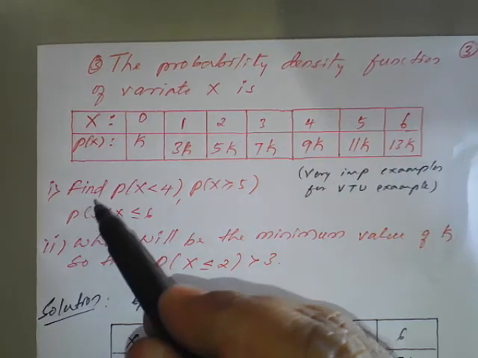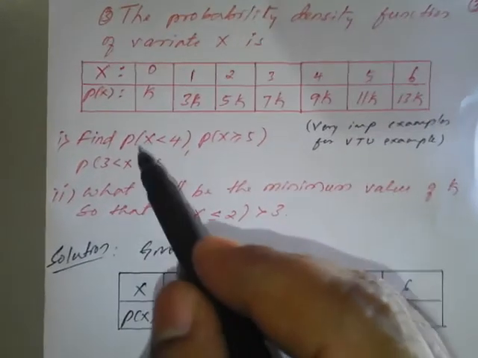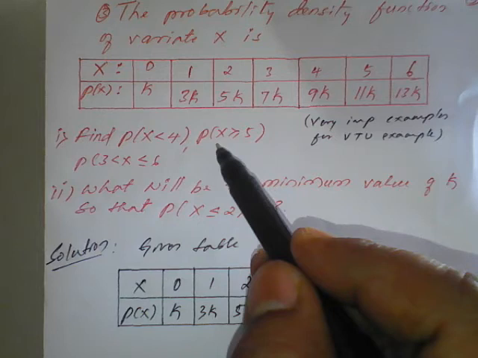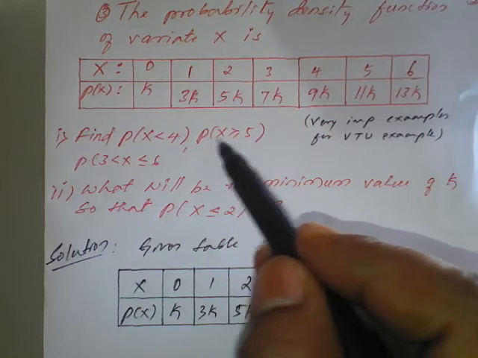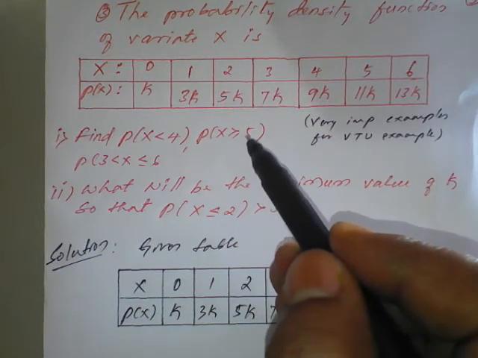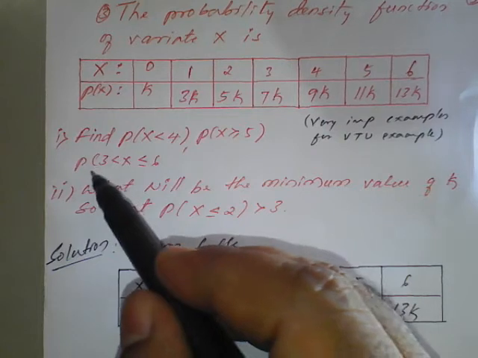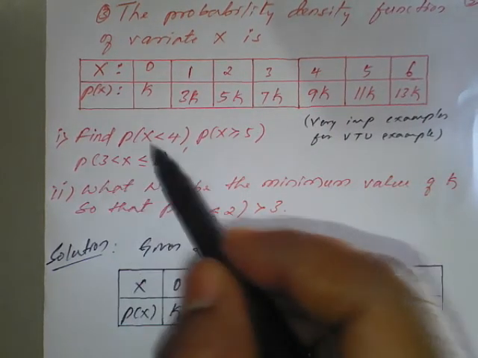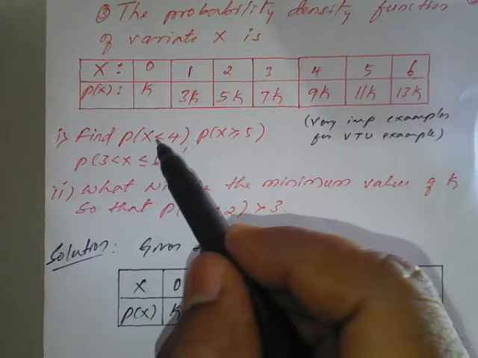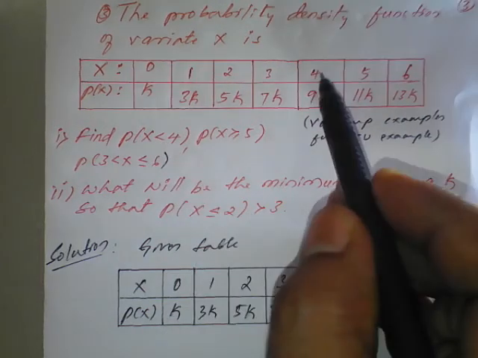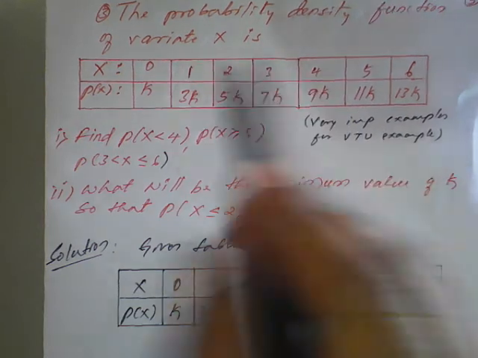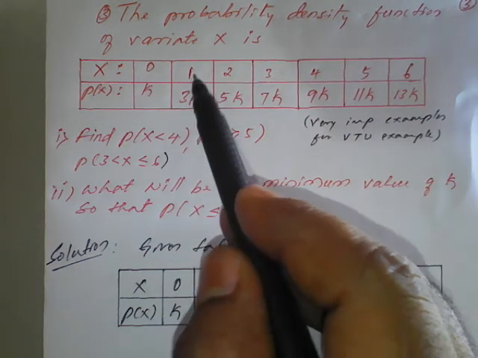In this we need to find the value of p of x less than 4, the answer of p of x greater than or equal to 5, and p of x greater than 3 but less than or equal to 6. I will explain here. P of x less than 4 means the values 0, 1, 2, 3.